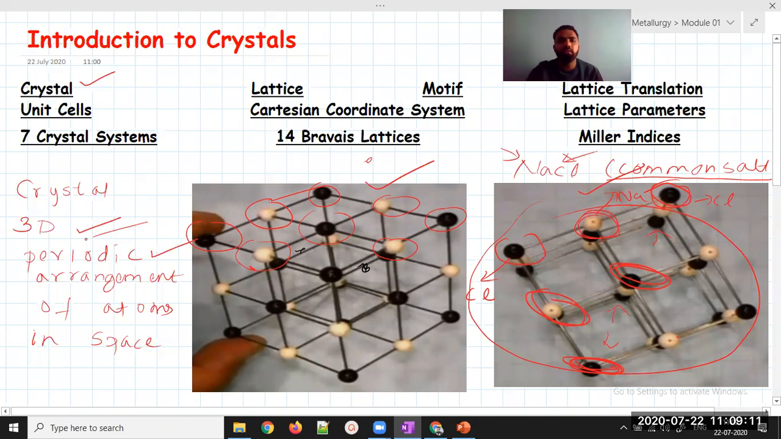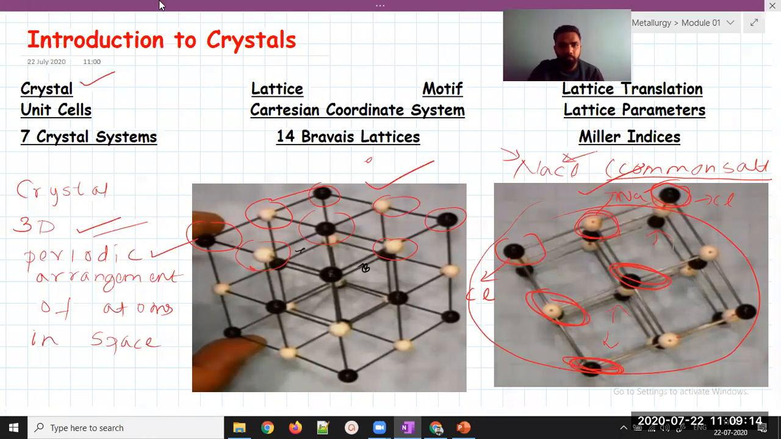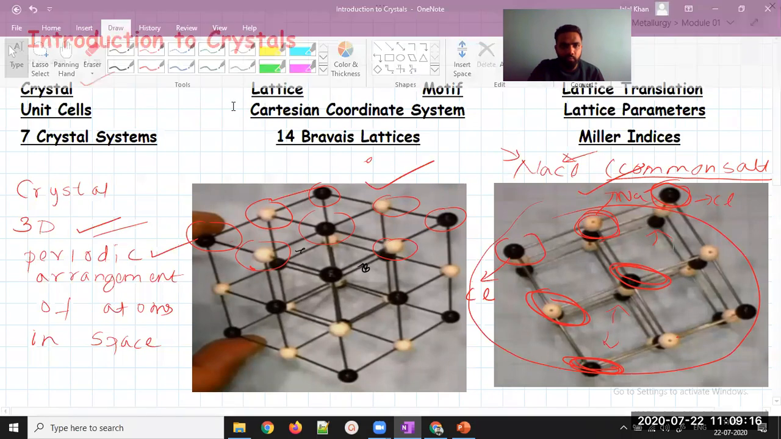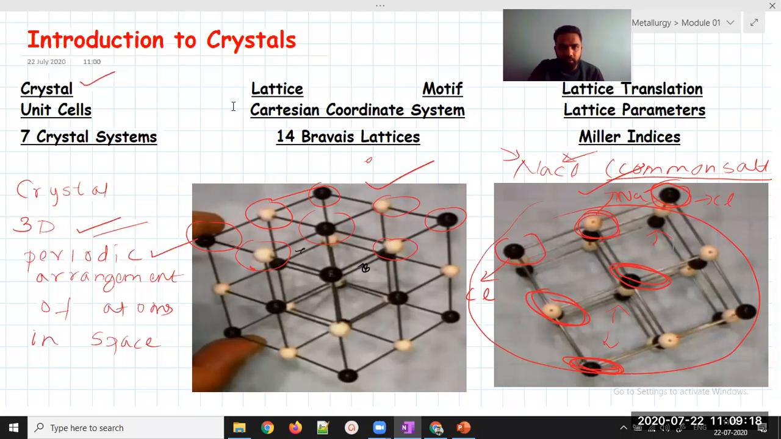So what do you mean by crystal? Can anyone repeat the definition for me? I would like to hear from you people. Anyone? I would unmute Shahid. Shahid, you're using iPhone, mashallah. Shahid? Hello, Shahid. It is taking a lot of time. I am not able to hear from you people. Shahid?